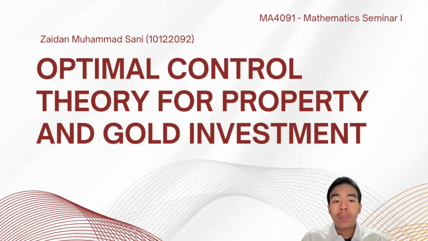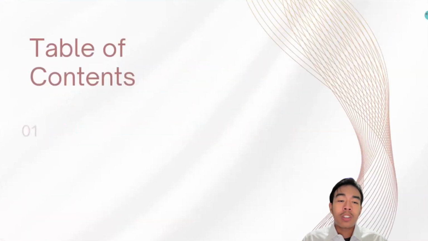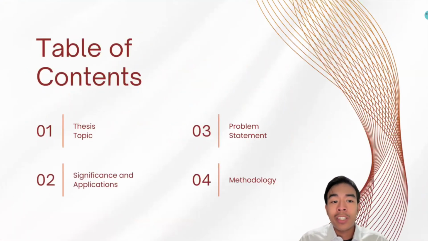And in this video, I will explain my thesis topic, which is optimal control theory for property and gold investment. So the table of contents that I will be explaining in this video has four main topics: first, the thesis topic in general; second, the significance and applications, or the motivation; third, the problem statement of my topic; and fourth, briefly, the methodology that I will use in my thesis.